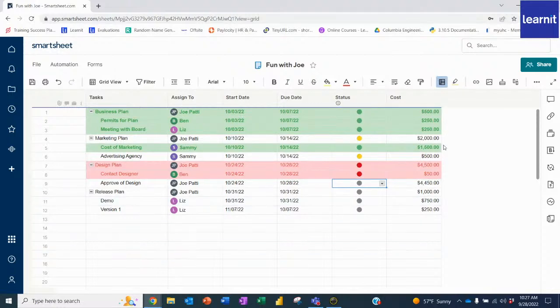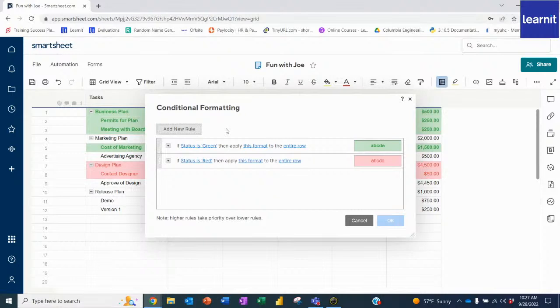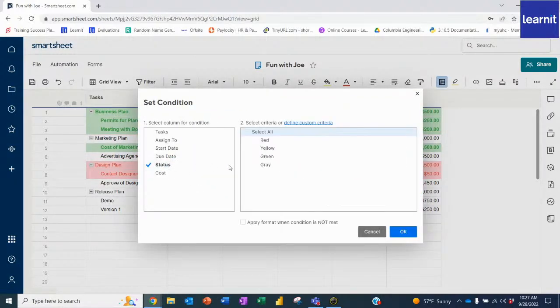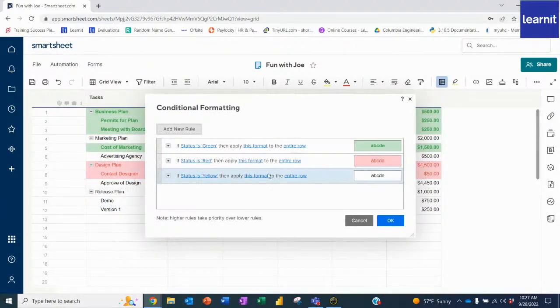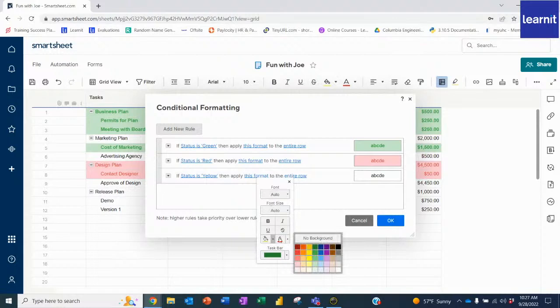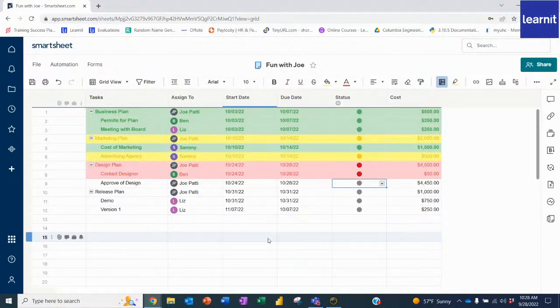If it's on hold, or if it's in progress, if the status is set to yellow, I want you to format it with a light yellow and a dark yellow text. So everything is now color coded. It looks great. I'm ready to go.